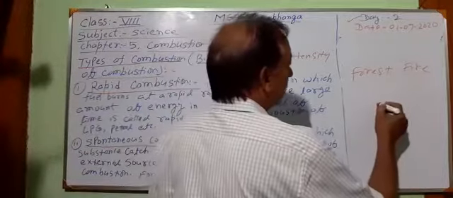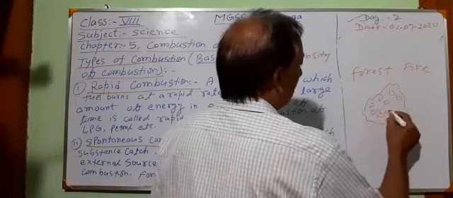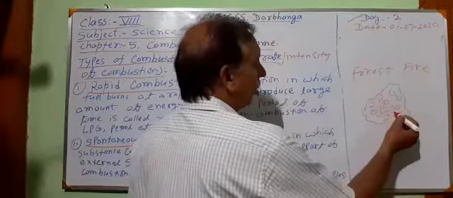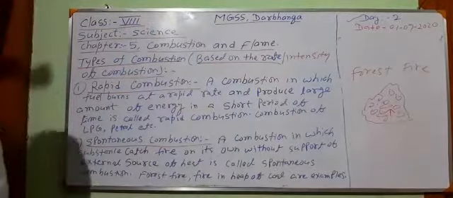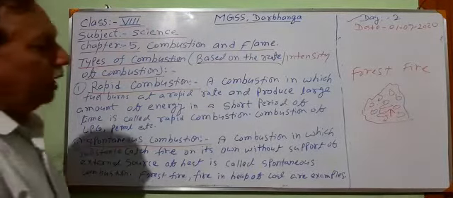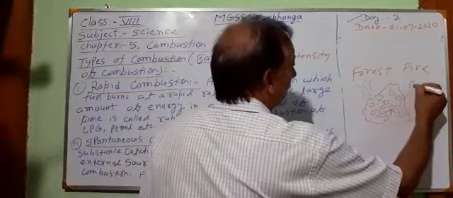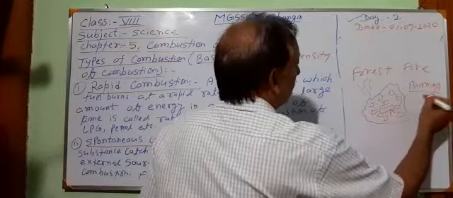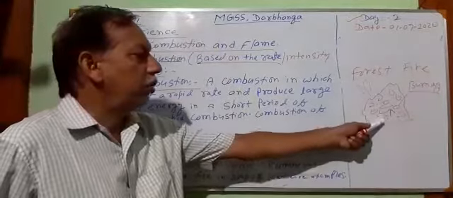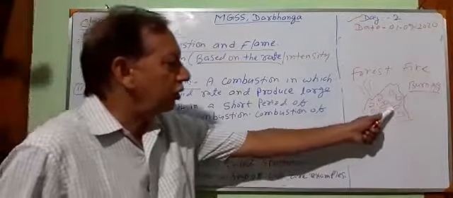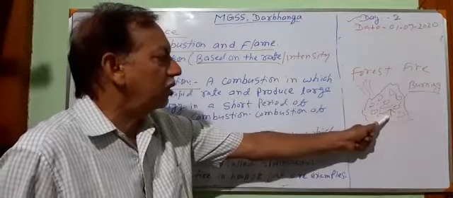Second, what happens? Suppose this is a heap of coal. Sometimes, inside the coal, due to some reason, temperature rises. When the temperature reaches a particular temperature, the coal catches fire and starts burning automatically, without an external source of fire. Nobody has ignited it. But due to its own heat, it starts burning. This type of burning is known as spontaneous combustion.